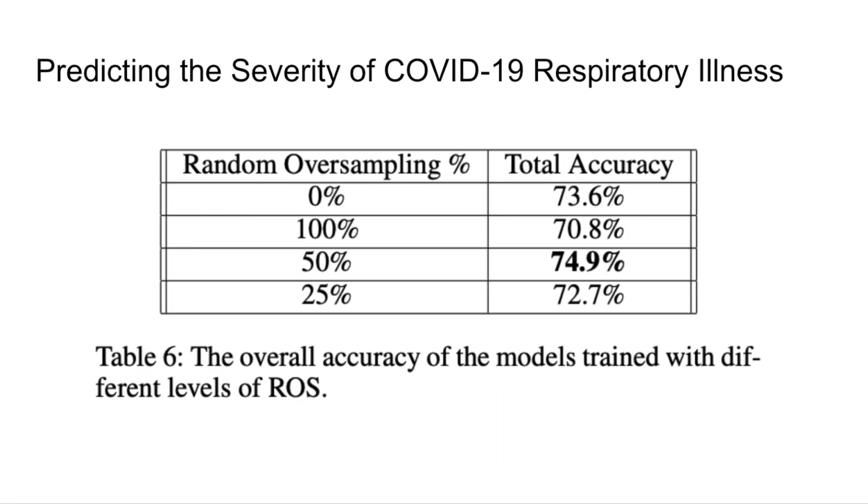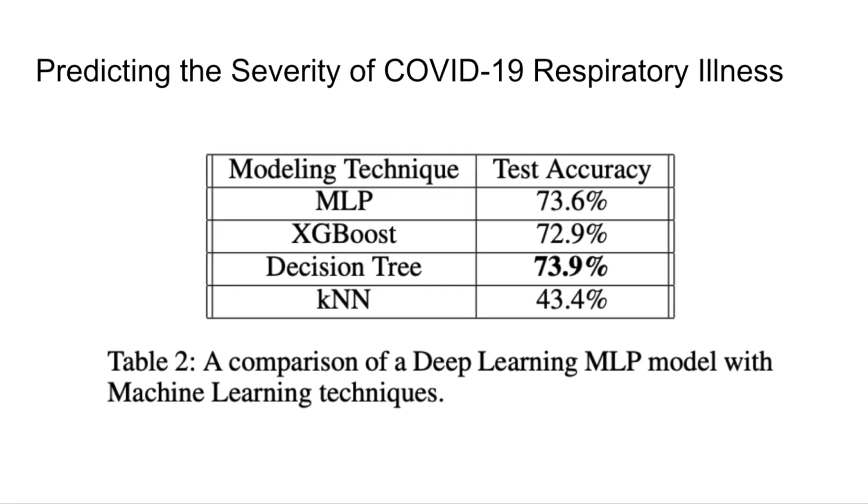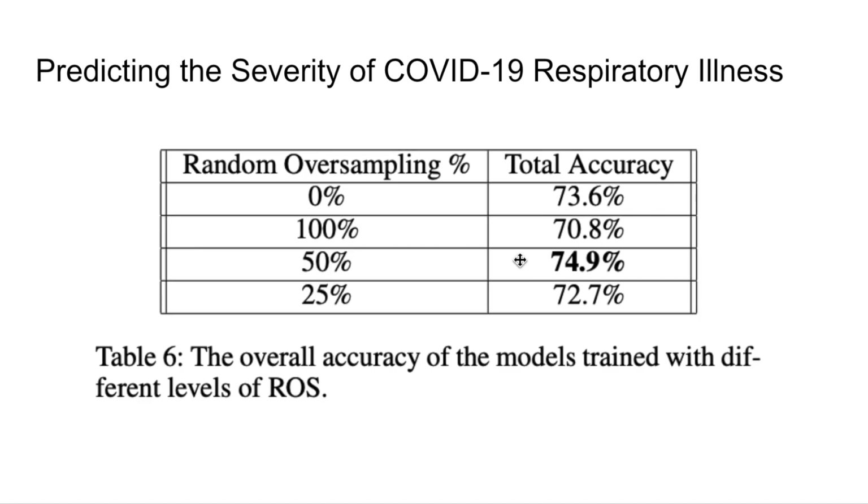And so in the end, we show that this stochastic sampling is a big part of what makes this particular data sampling algorithm work for solving class imbalance. And overall 74.9%, higher than the 73.9% from the decision tree. So by doing this extension to the optimization loop, we're able to improve the performance of the model.